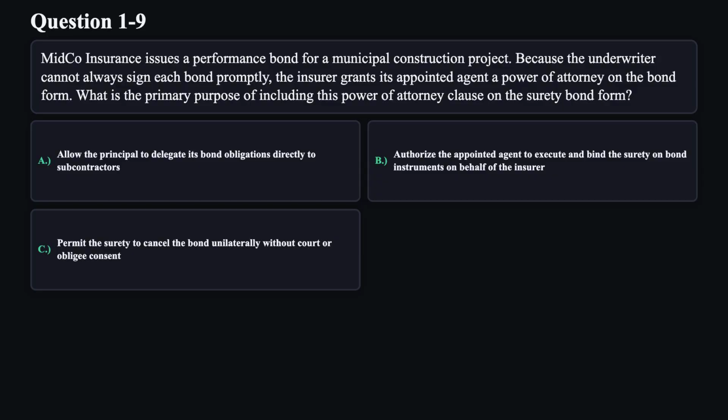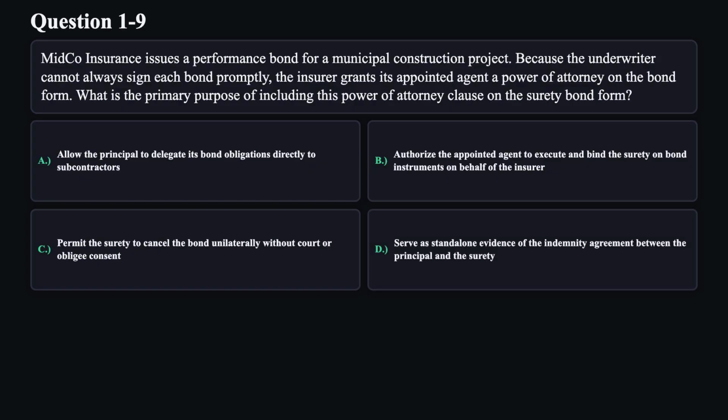C. Permit the surety to cancel the bond unilaterally without court or obligee consent. D. Serve as standalone evidence of the indemnity agreement between the principal and the surety.